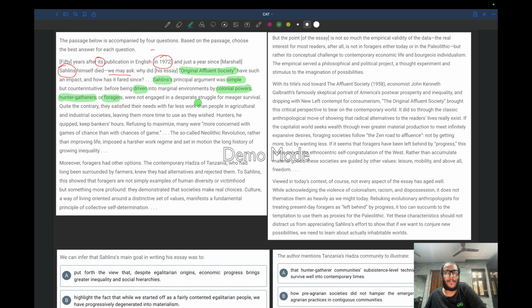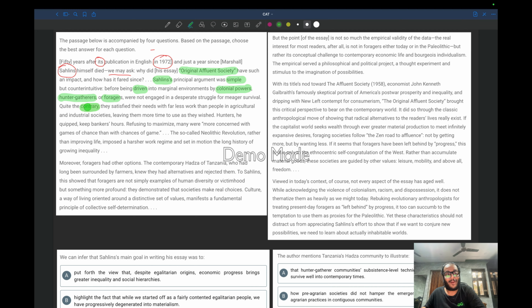For example, if you will not earn, then how will you buy bread and eat food? Because everyone needs food for survival, right? So the author is saying foragers were bothered about survival, but they were not as desperate as we would have been if we were in their shoes.